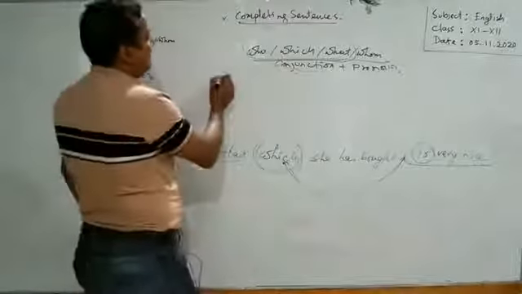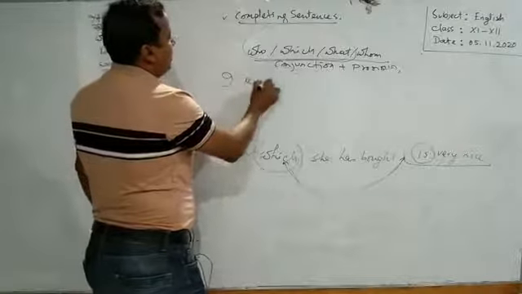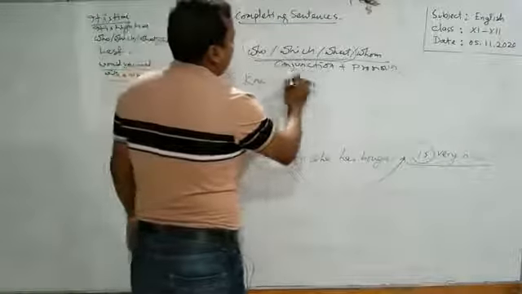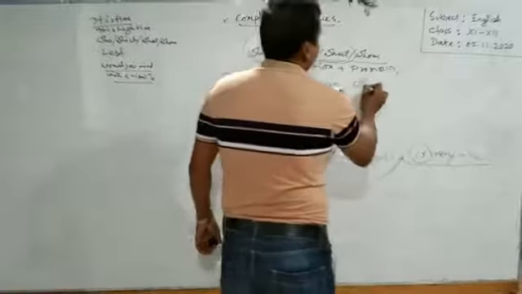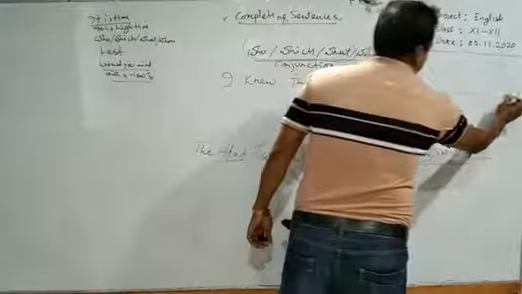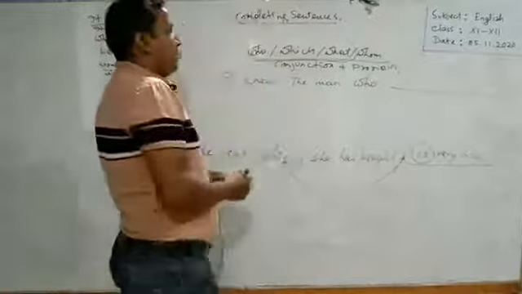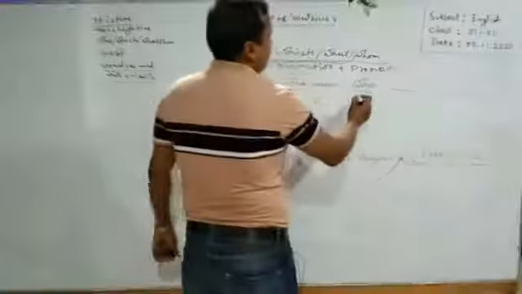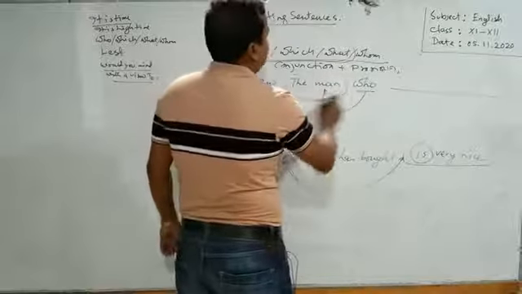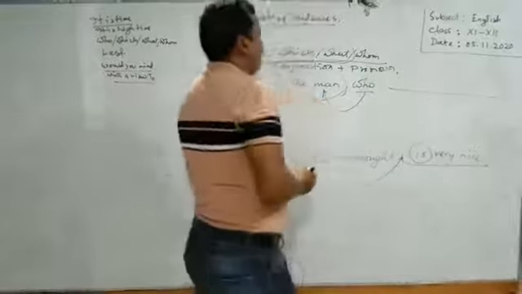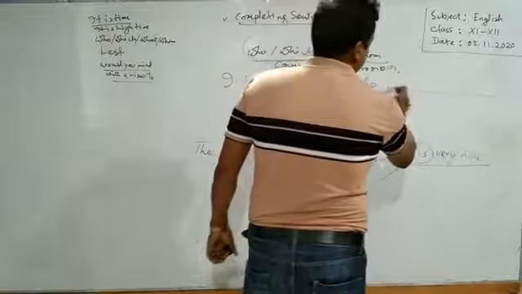Suppose, I knew the man who. Here who is indicating the antecedent, the man. So, what do you have to do to complete the gap using a clause?